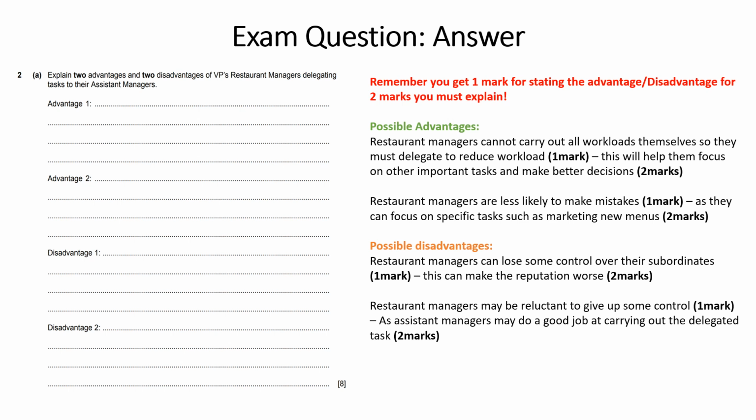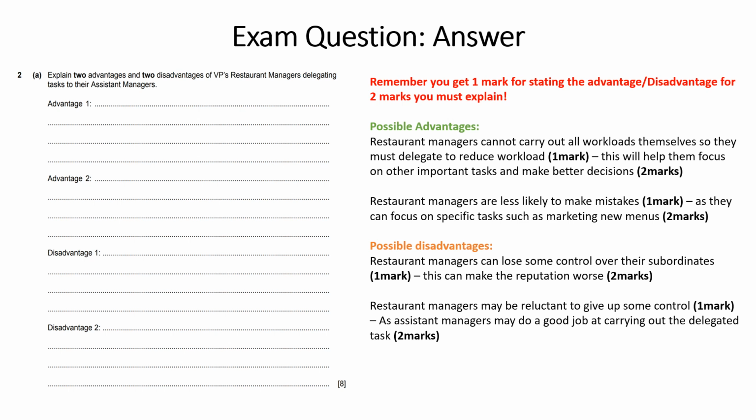Then restaurant managers are less likely to make mistakes. That's 1 mark for stating another advantage. And then we've got to explain this advantage. So then you're going to say, as they can focus on specific tasks such as marketing new menus. That's your 2nd mark. So in total, you would get 4 marks in that section if you state 2 advantages, but then also explain them as well.